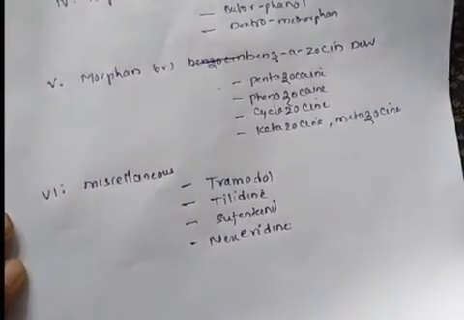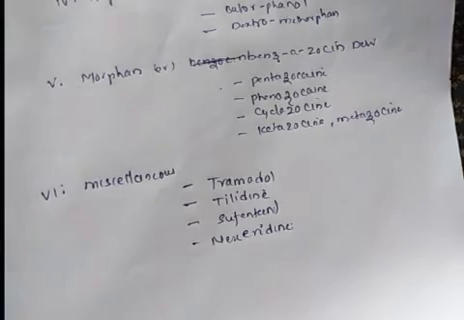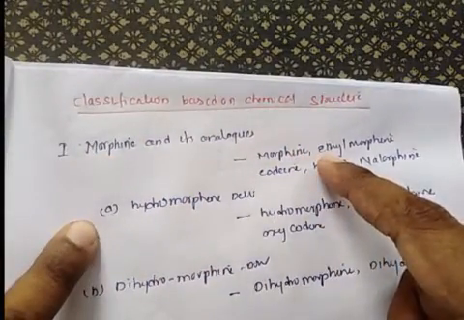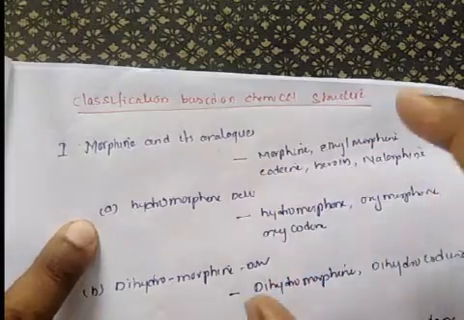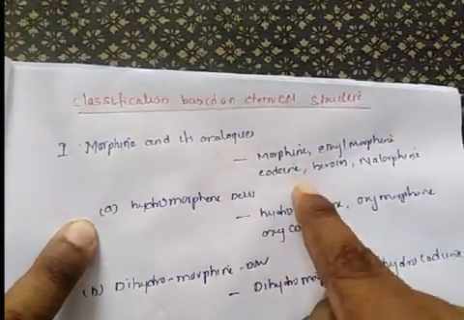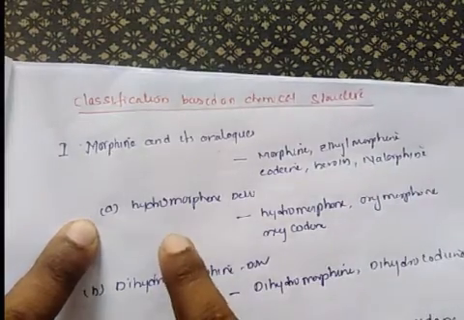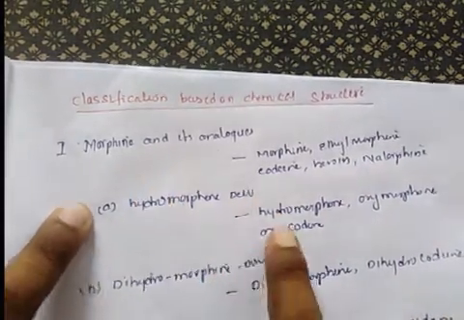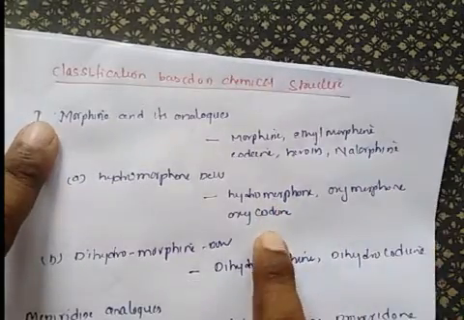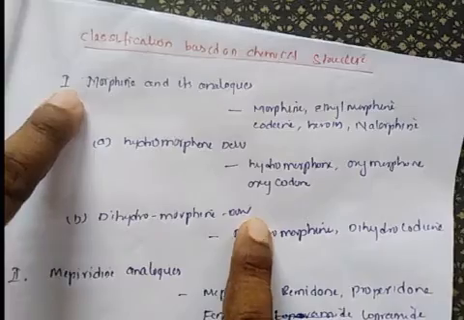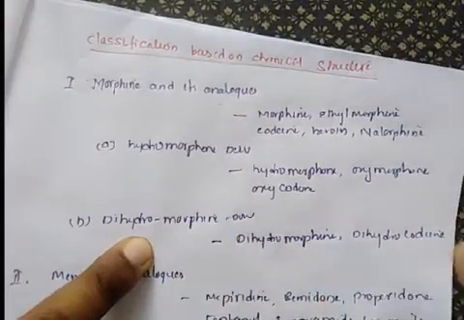So based upon the chemical structure, these narcotic analgesics are classified into classes. The first class is the morphine analogs. This is again classified into three varieties. The direct morphine derivatives are morphine, ethylmorphine, codeine, heroin, nalorphine. The hydromorphone derivatives of morphine are hydromorphone, oxymorphone, oxycodone. And the dihydromorphine derivatives of these morphine analogs are dihydromorphine, dihydrocodeine.